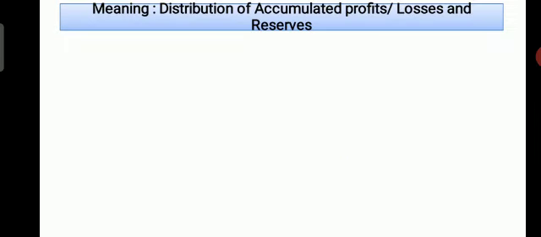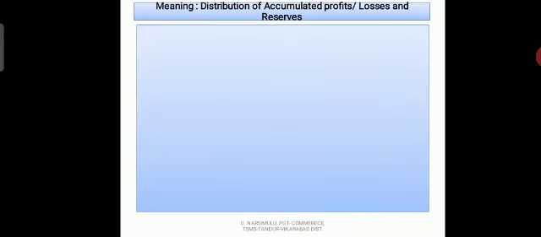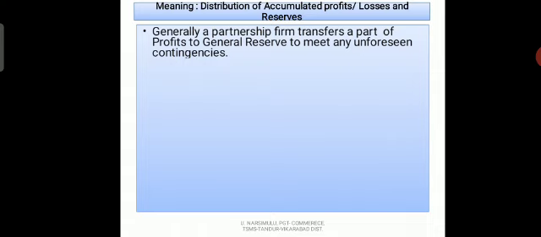See, heading: meaning of distribution of accumulated profits, losses and reserves. Generally, a partnership firm transfers a part of profit to general reserve to meet any unforeseen consequences.